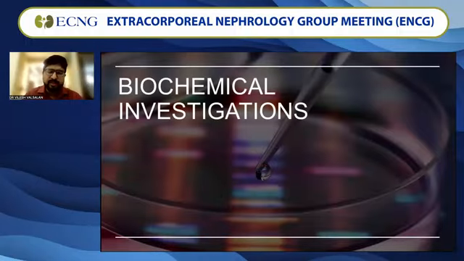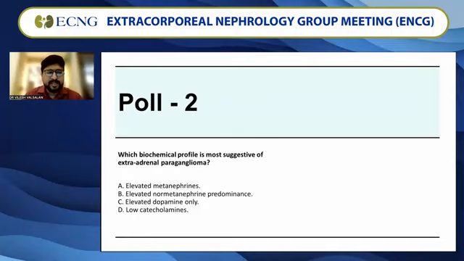So after we know about the clinical symptoms, we are suspicious, we have found out that there is a possibility, then how to go about with the biochemical investigations in this particular case. So that brings us to poll number 2. Which biochemical profile is most suggestive of extra-adrenal paraganglioma? Whether it is elevated metanephrines, or elevated normetanephrine predominance, or elevated dopamine only, or the presence of low catecholamines.